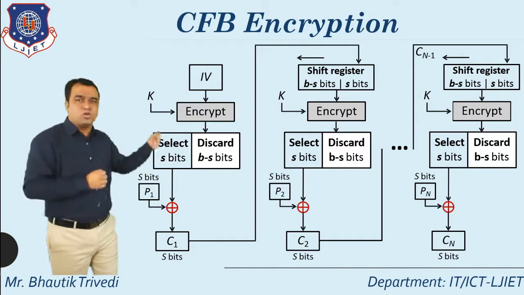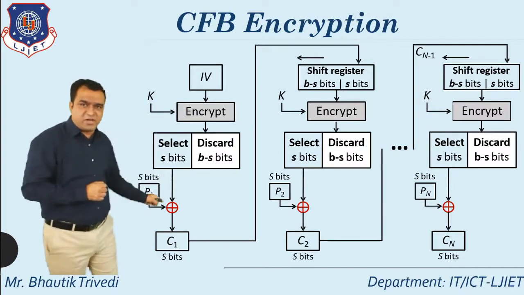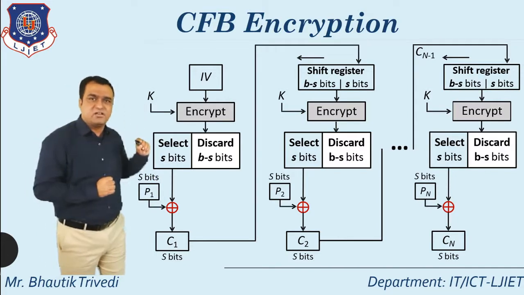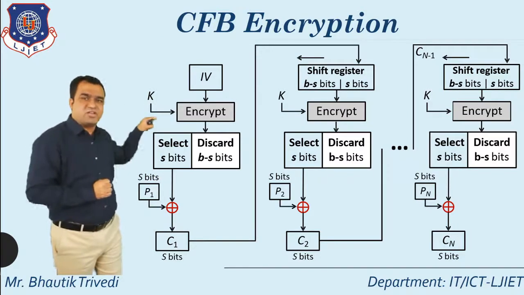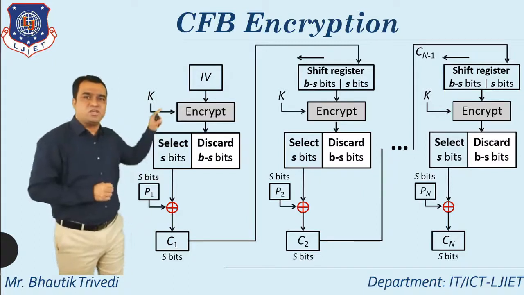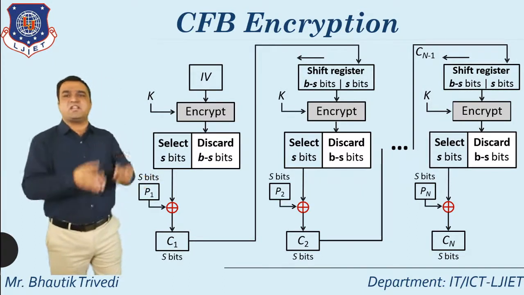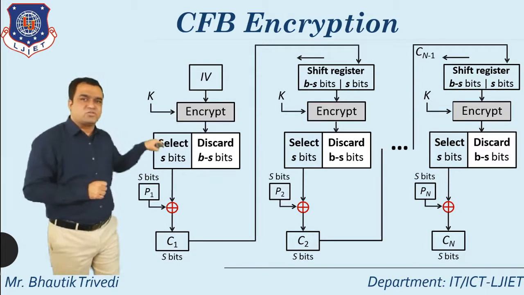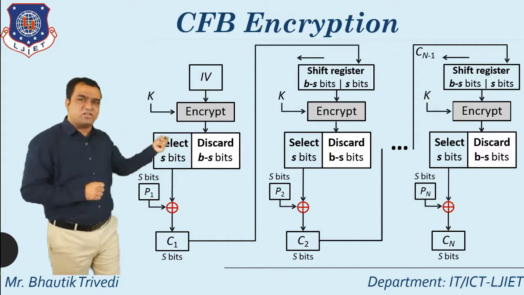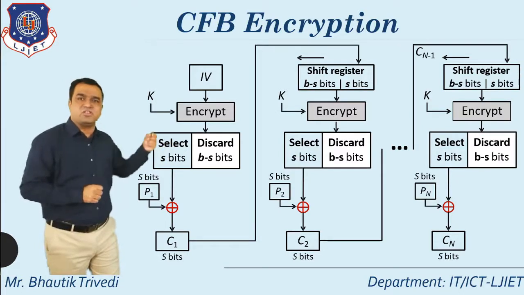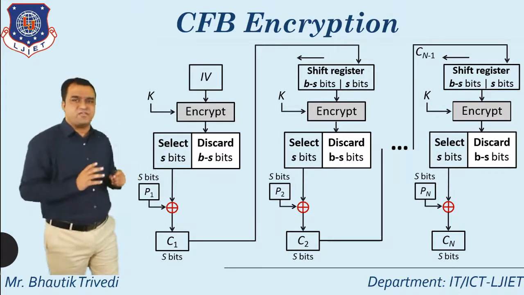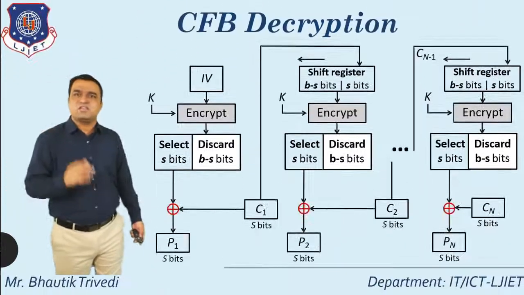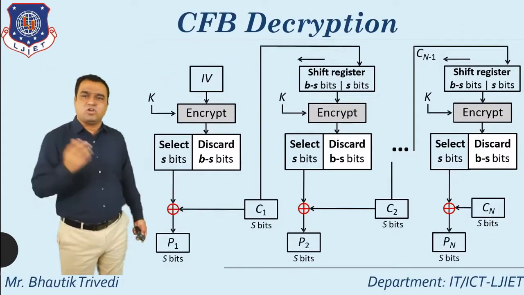What about block 2? The ciphertext is directly passed to the right-hand side, then it is directly passed to the encryption algorithm with the key. Out of this, you select the S bits, discarding the B minus S bits, and whatever the output is, it is directly XORed with the plain text, generating a ciphertext. This is for the encryption side of CFB. The logic is the same for decryption.